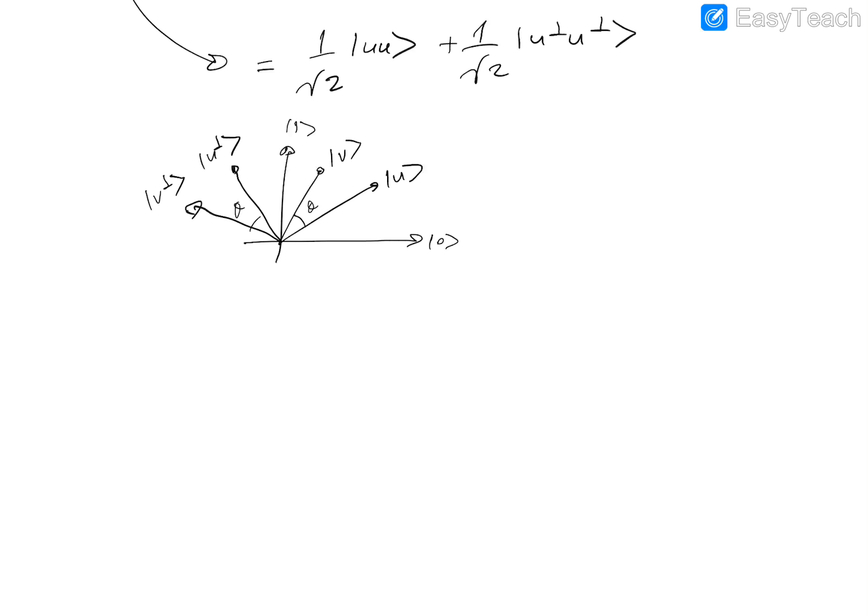But let's suppose that the first qubit is observed as U. And in that case, the outcome will be UU. So now if we measure the second qubit, if the new state of the system is UU, and if we want to measure the second qubit in the V, V perp basis this time, now the probability of seeing V is simply the square of the inner product of U and V, which is cosine squared theta.